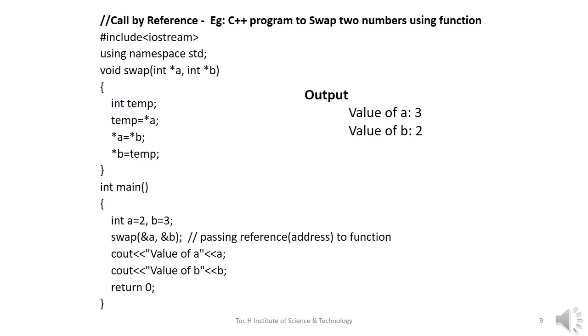In the main function, I have declared variables a and b with values 2 and 3. Then I called the swap function by passing the address of a and b as arguments, that is swap(&a, &b). Then the control goes to the function definition. In the function definition, the address of variables a and b is assigned to pointer variables a and b, and the swapping is performed inside the function definition.